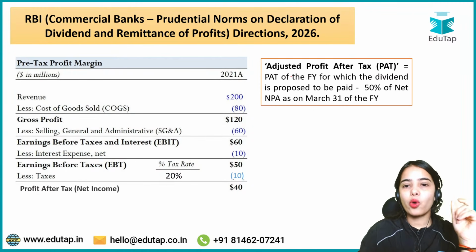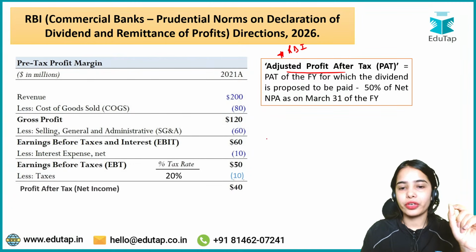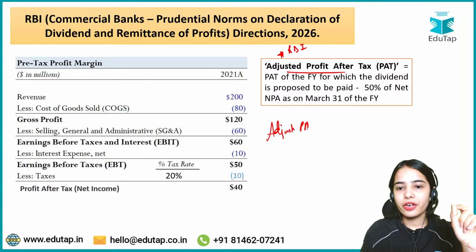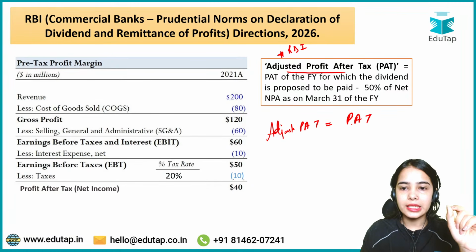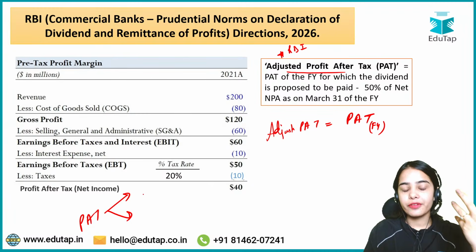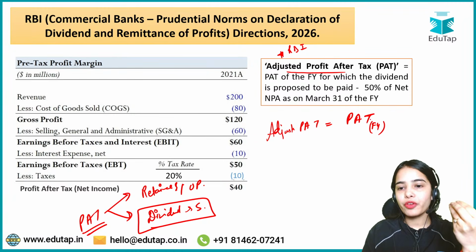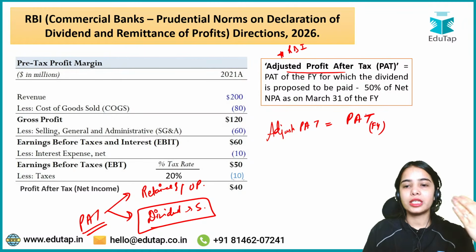So now there is something called adjusted profit after tax. What is the adjusted profit after tax? The RBI has given the definition for the adjusted profit after tax. It is the profit after tax for a financial year in which the dividend has to be given, because from the profit after tax, after paying the tax, whatever is left is kept in the form of retained earnings or the undistributed profits, and the rest is given in the form of dividend to the shareholders.